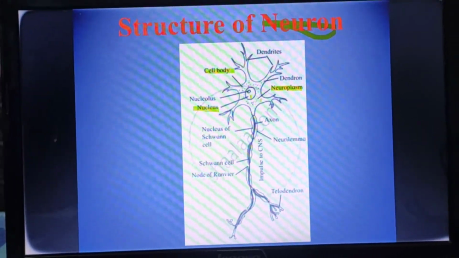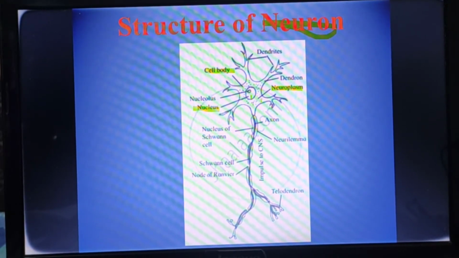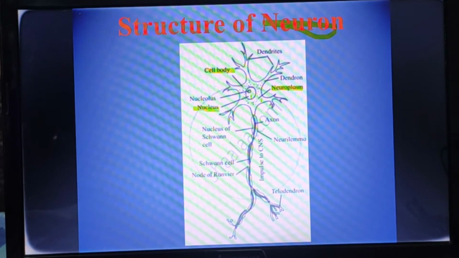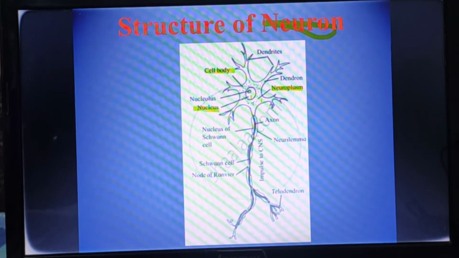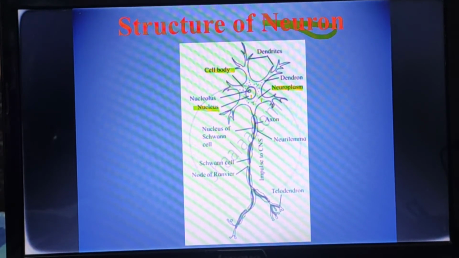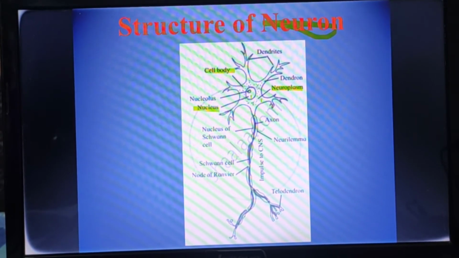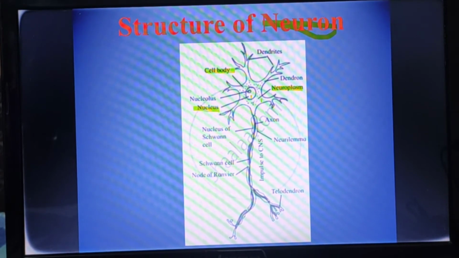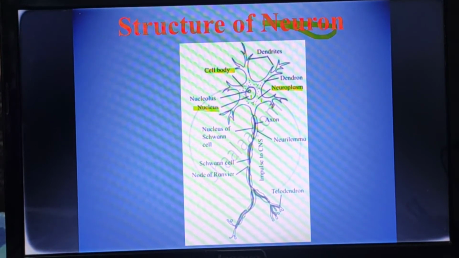This neuroplasm contains all the cell organelles like mitochondria, Golgi complex, rough endoplasmic reticulum. In that neuroplasm there are small granule-like structures, and these granules are called Nissl's granules. I repeat, in the neuroplasm there are small granules, and these granules are called Nissl's granules. And these granules are made up of RNA.